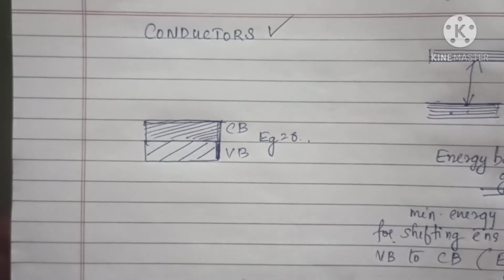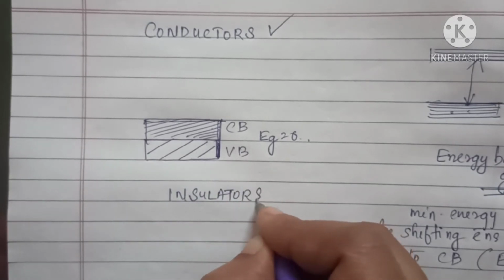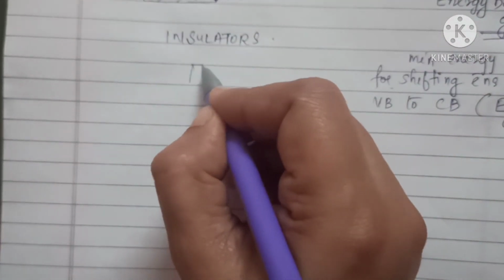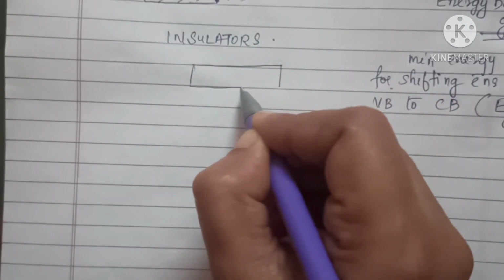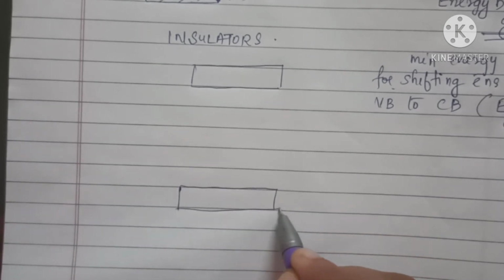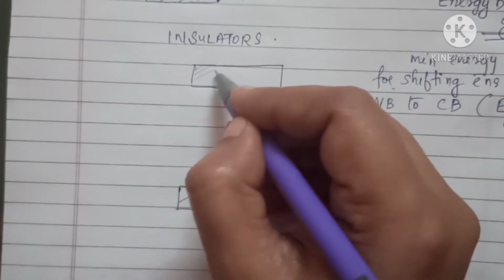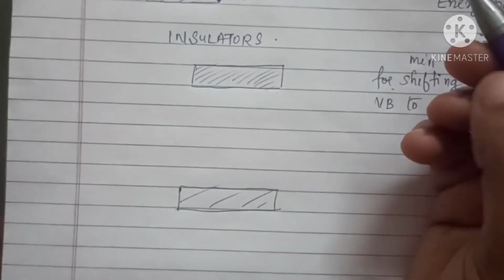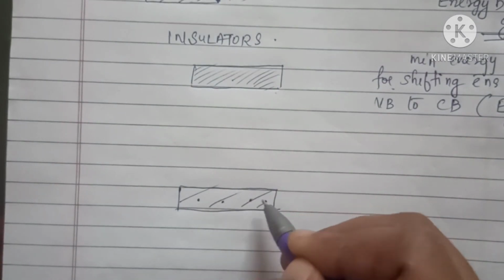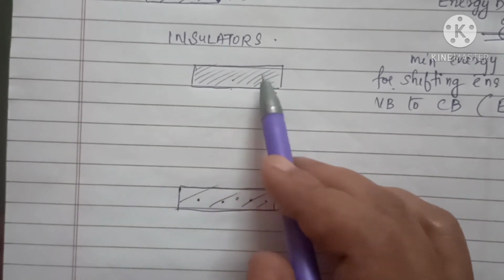Understood? Now if you are considering insulators, and you are asked to draw the energy band diagram, in this way you can draw it. In an insulator the valence band is completely filled with electrons, and the conduction band is completely empty.